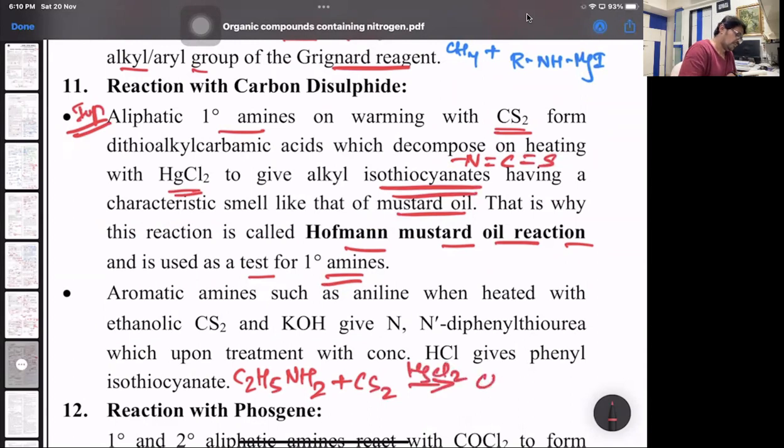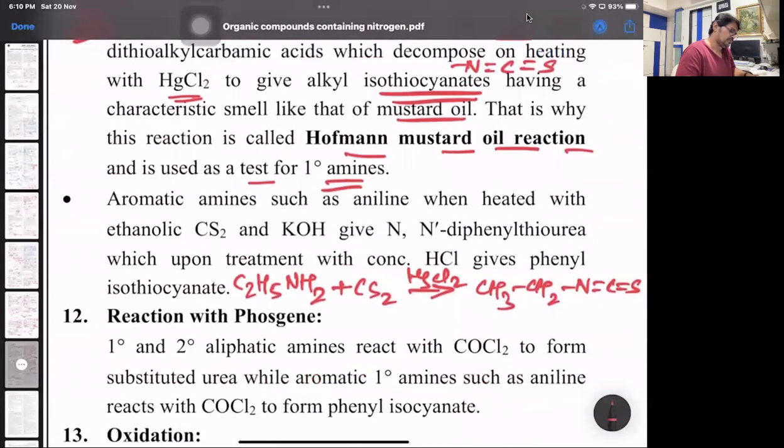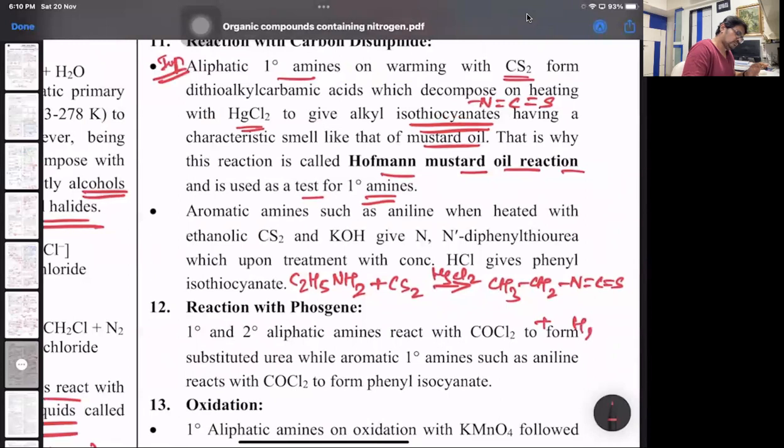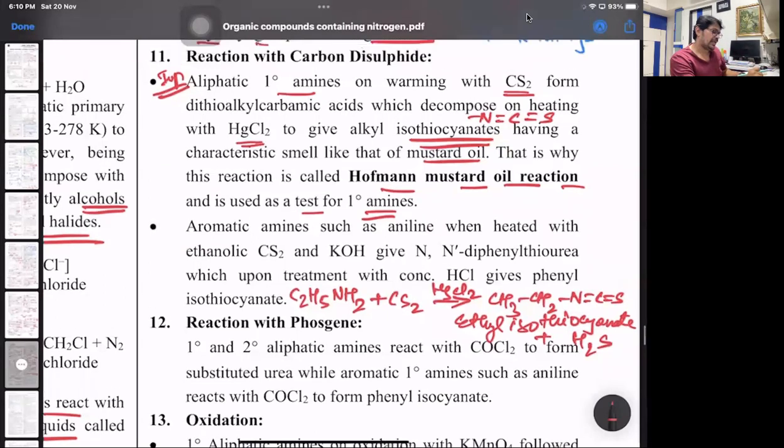Then it forms the compound CH3CH2N double bond C double bond S, and along with this it gives H2S as a byproduct. That's the part. So it's called ethyl isothiocyanate. Please make a note. Ethyl isothiocyanate. And that has a smell of mustard oil. That's reaction with carbon disulfide.